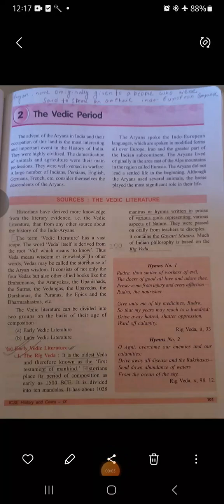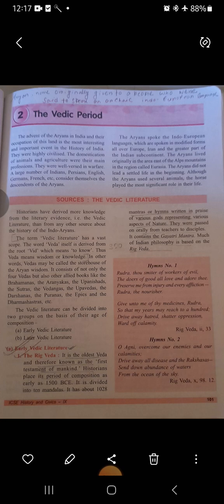Good morning, everyone. This is our history class for today, and today we are going to start the second chapter of your history portion, that is the Vedic period. Now, in the Vedic literature, as you can see, you have very small portions of this chapter, but whatever is there, we are just going to discuss that.